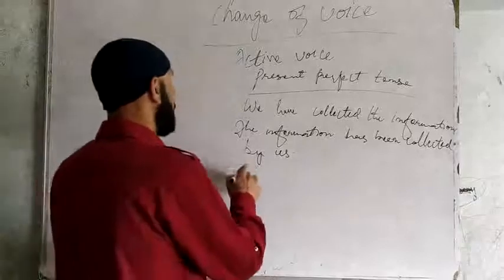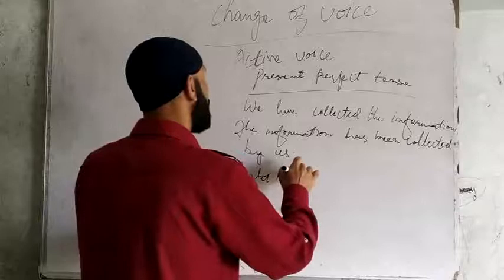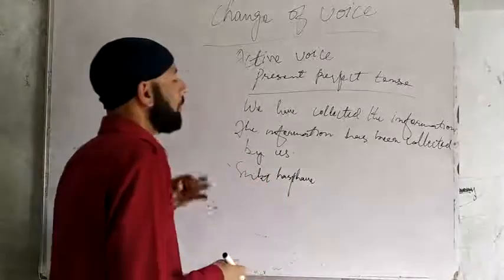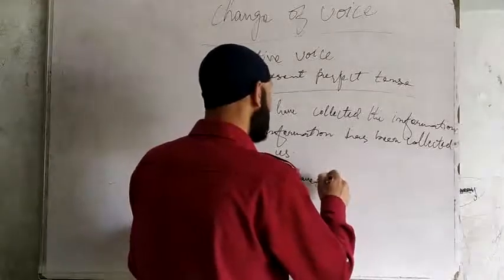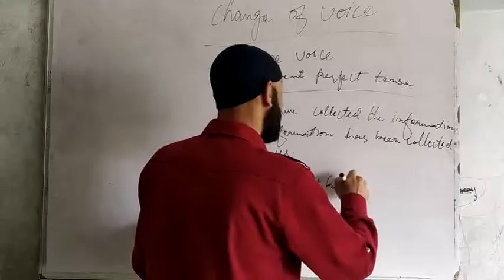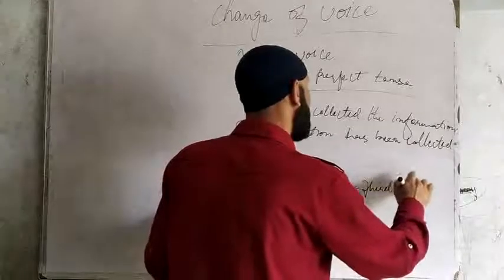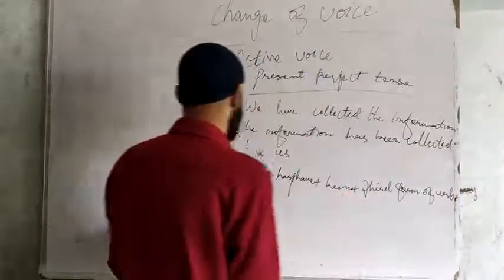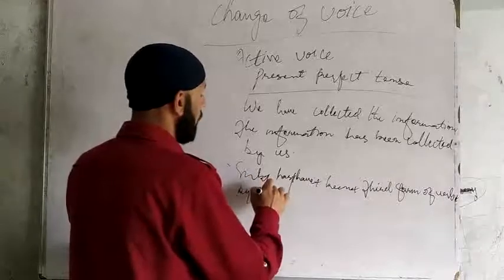What is the rule now? Subject plus has or have. If it is third person singular, it is has. If it is not third person singular, then we use have. Plus been plus the third form of verb plus by plus object.